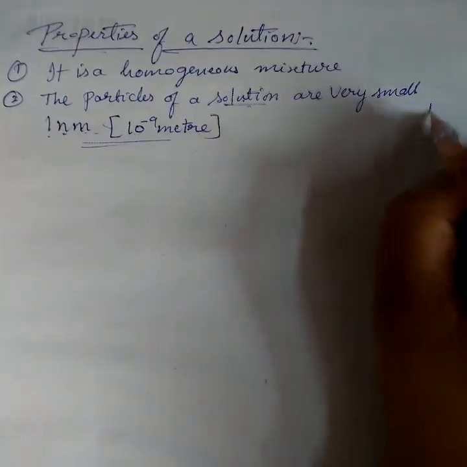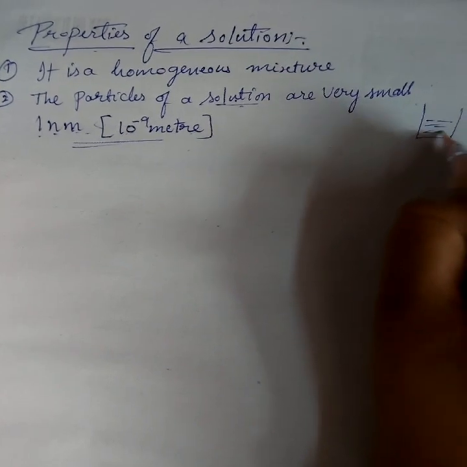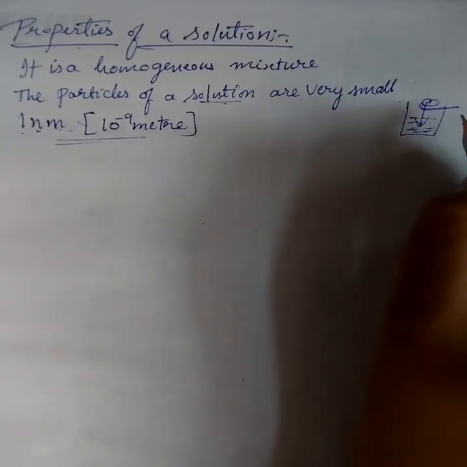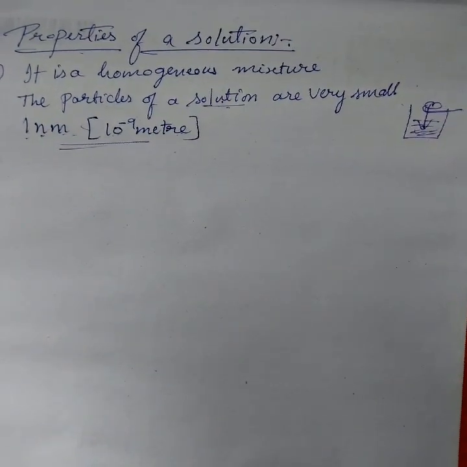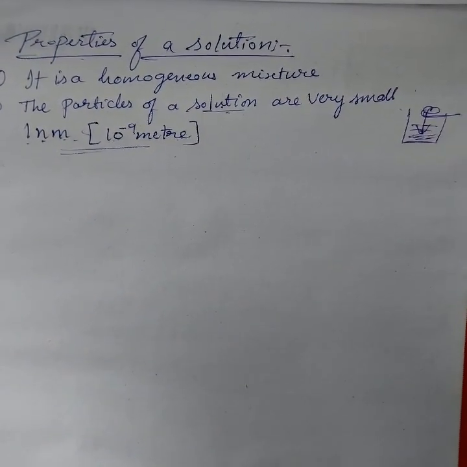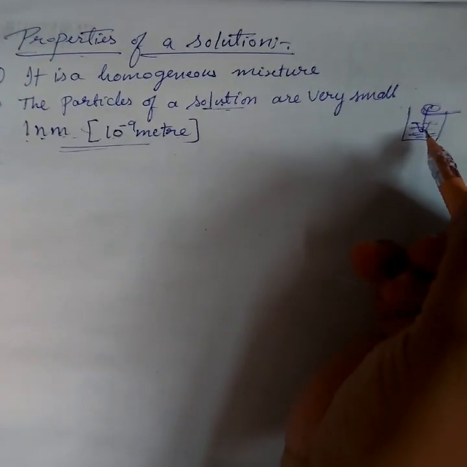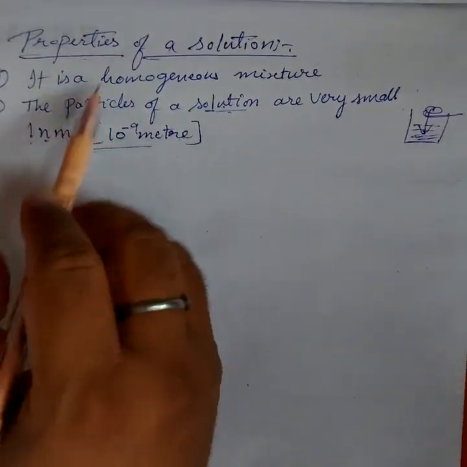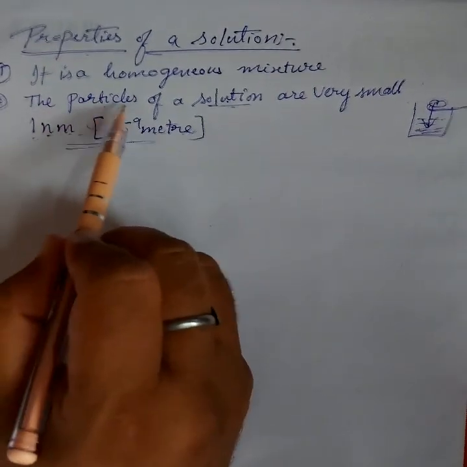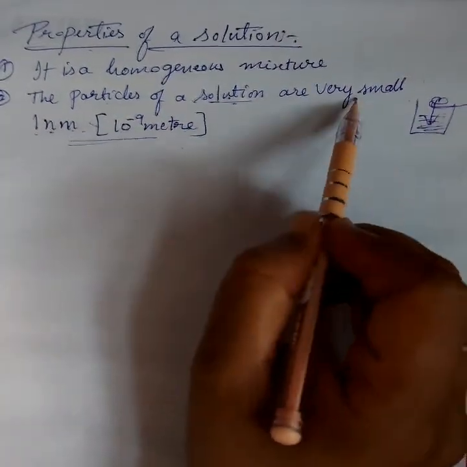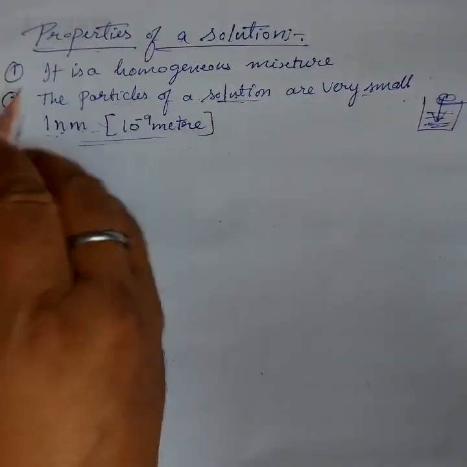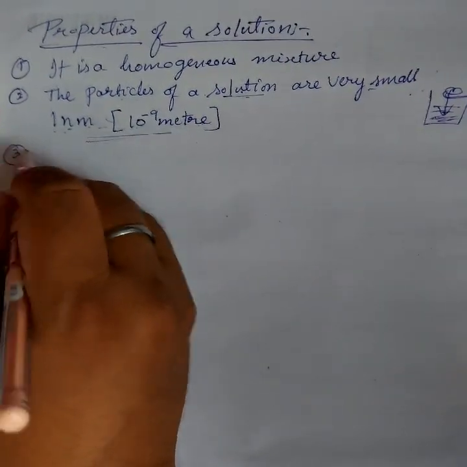See, I already told you this. In a glass of water, we added 2 spoons of salt or sugar. You cannot see where the sugar is present or where the salt is present. It completely dissolves. We cannot see that salt. Why? Because the particles of a solution are very small. What's the size of the diameter of the particles? 1 nanometer. And the third property is